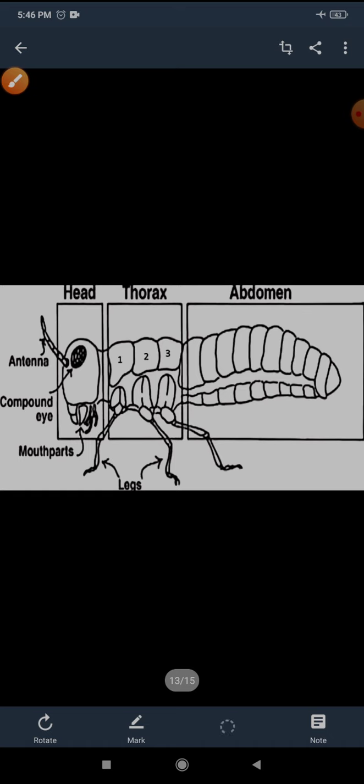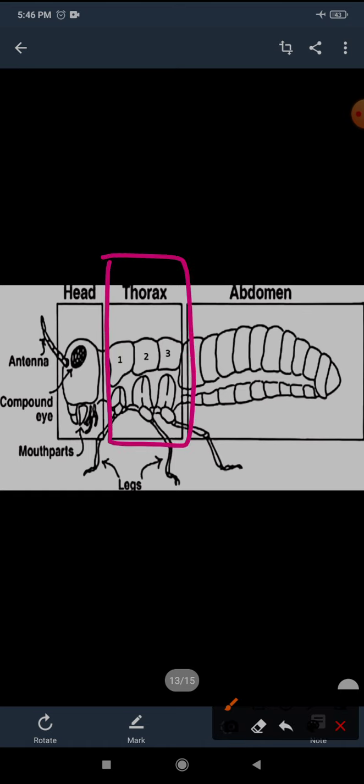Now come to the next body part. The next body part is the thorax. Now see the picture carefully. You will see 3 body parts in 3 different boxes. In the first box, what is it? Head. In the second box?